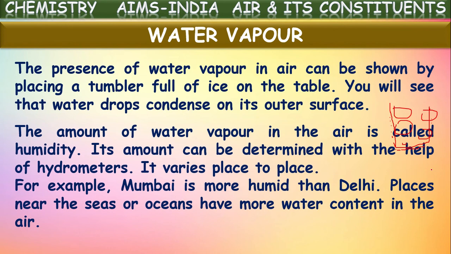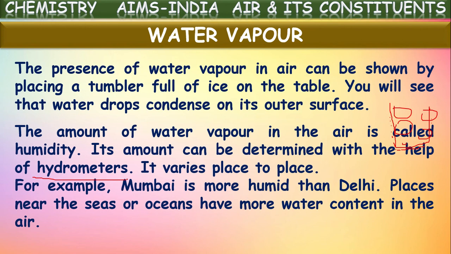So the amount of water vapor in the air is called humidity. It is also called moisture or humidity. Its amount can be determined with the help of a hydrometer. So the instrument used for measuring the quantity of water vapor in the air, the instrument used to measure humidity in a place, is called a hydrometer. So a hydrometer is used for measuring humidity.